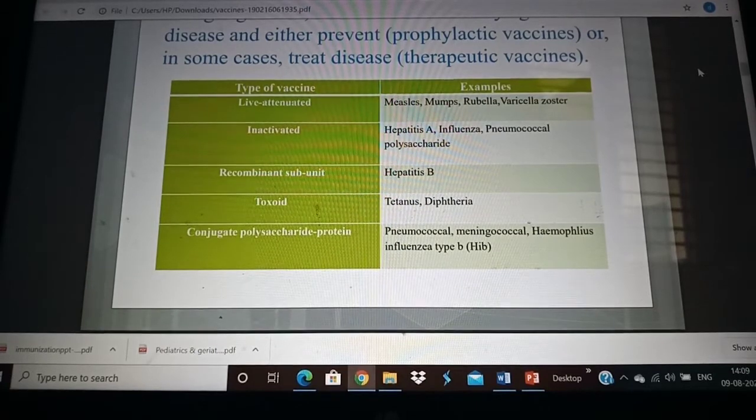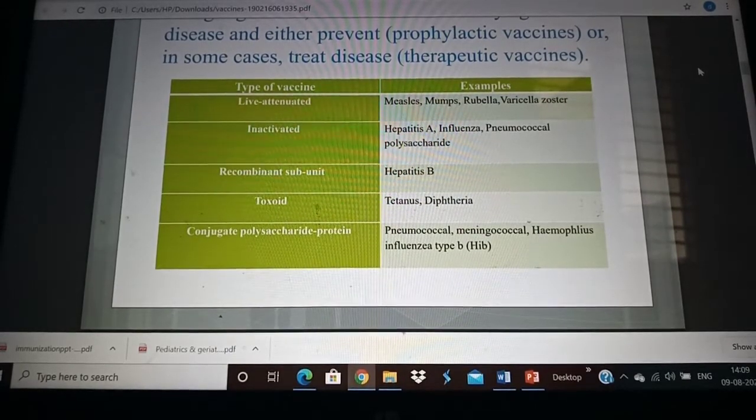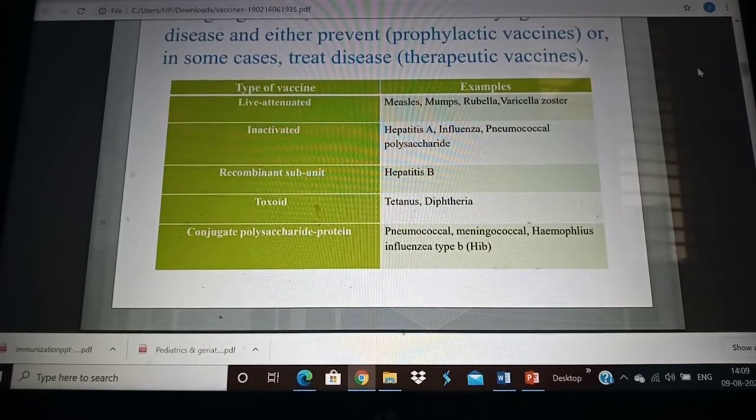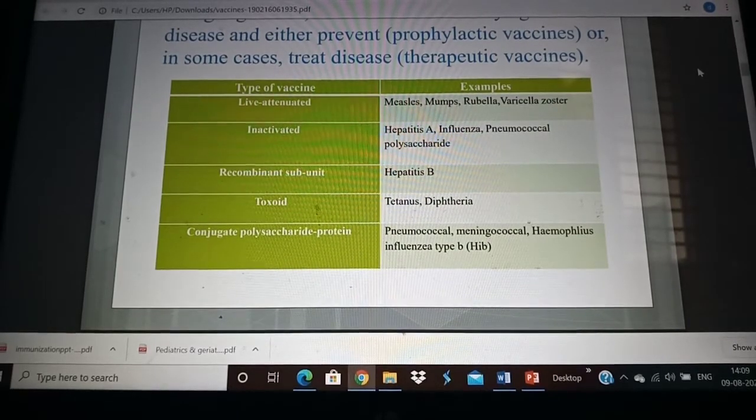The next one is inactivated vaccine. Inactivated is where the bacteria or the virus is taken and it is killed and is administered as vaccine. Examples are hepatitis A, influenza, pneumococcal polysaccharide vaccine. Next one is recombinant subunit vaccine. What is a recombinant vaccine? Here the DNA is taken from one cell and it is inserted into other cells to make vaccine. Examples for this is hepatitis B.